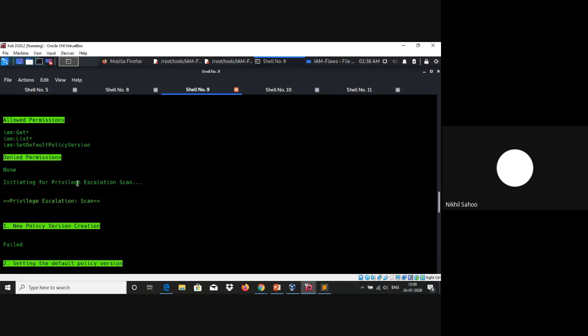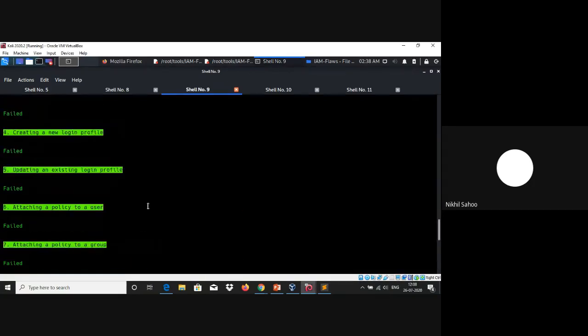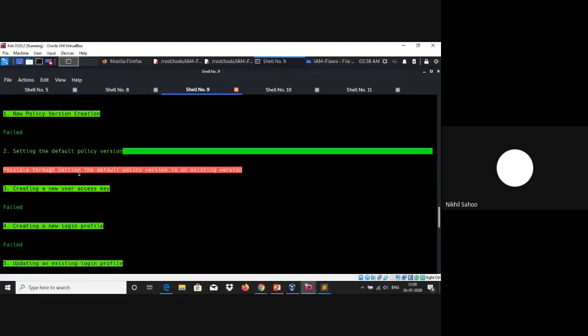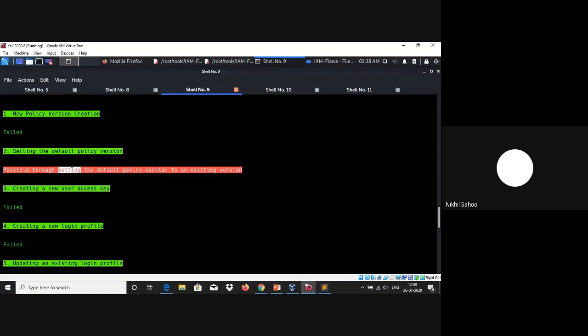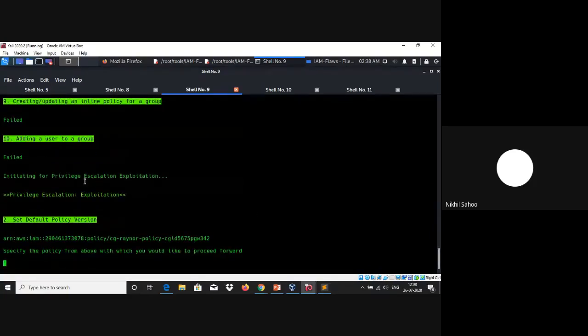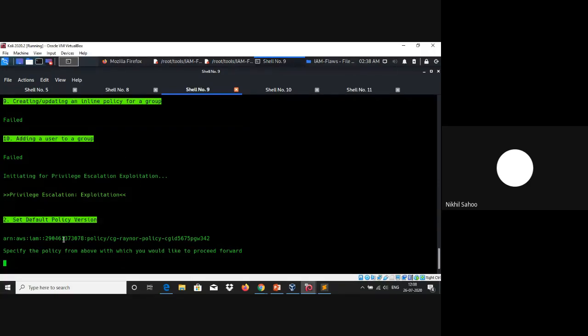And here it entered the privilege escalation scanning part, and as you can see, it has failed in almost all the possible scenarios. But in the second scenario, setting the default policy version, it specifies that it is possible to escalate privileges by setting the default version to an existing version. So again, it will go into the exploitation phase, and here it will list out all the policies that are associated with that account, and it is going to ask you to specify the policy from above.